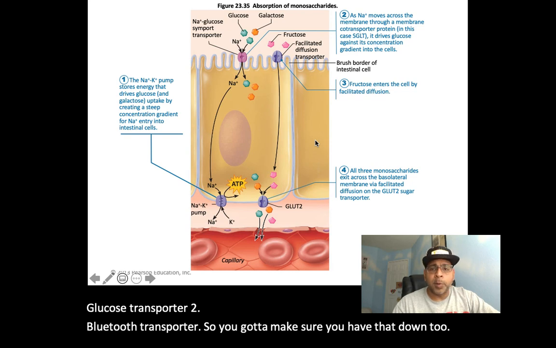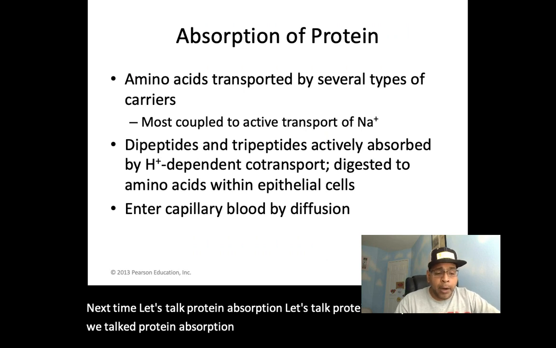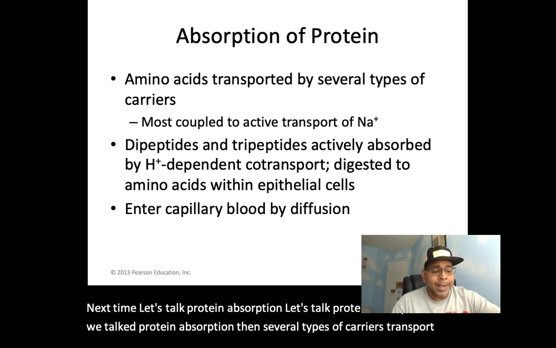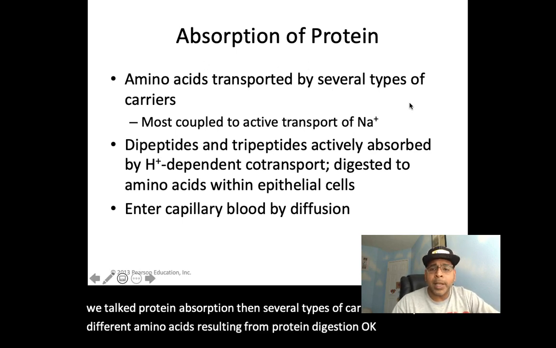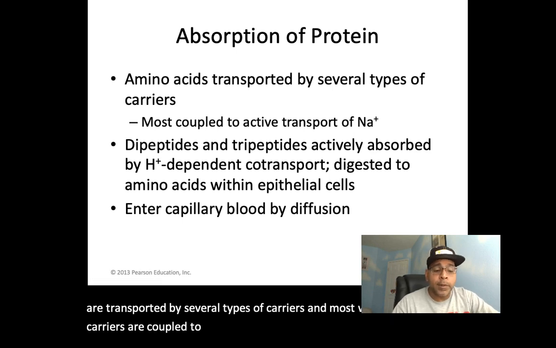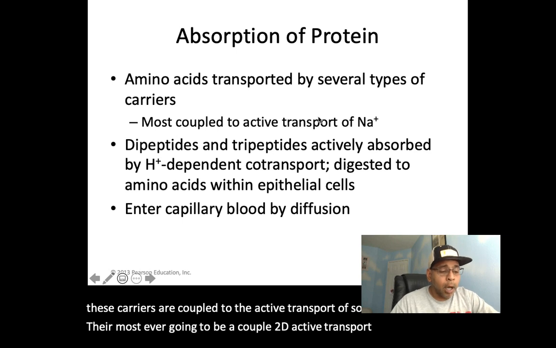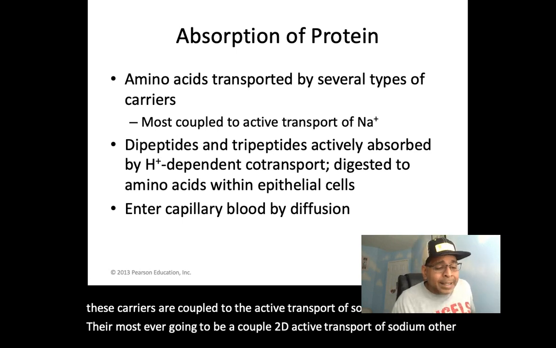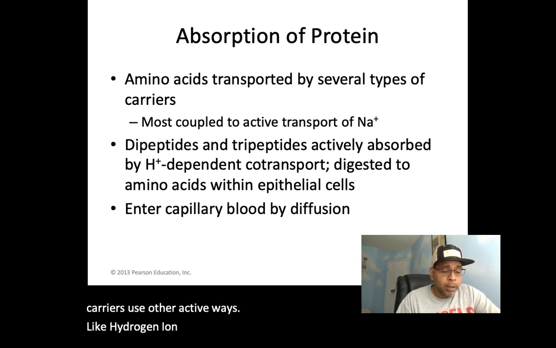Next then, let's talk protein absorption. Now we talk protein absorption, then several types of carriers transport the different amino acids resulting from protein digestion. Most of these carriers are coupled to the active transport of sodium. Other carriers use other active ways, like hydrogen ion dependent cotransport as well.